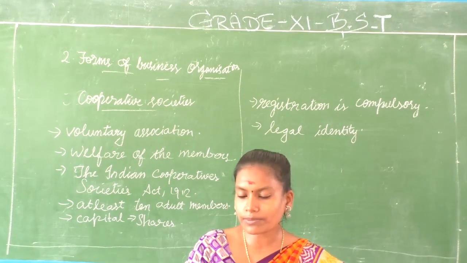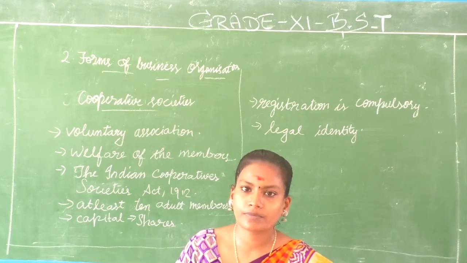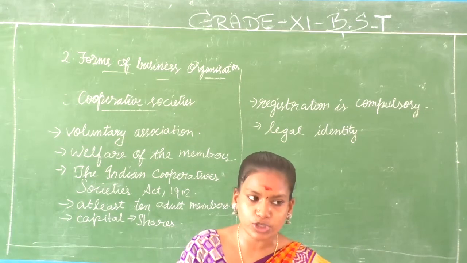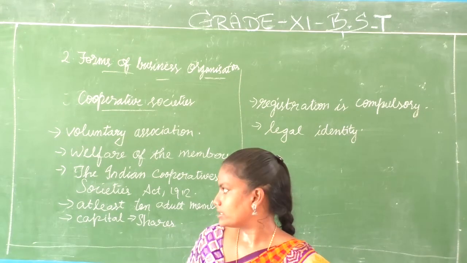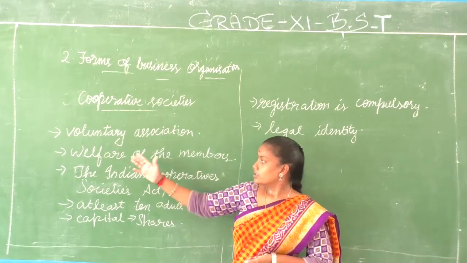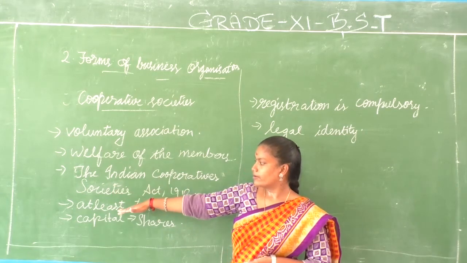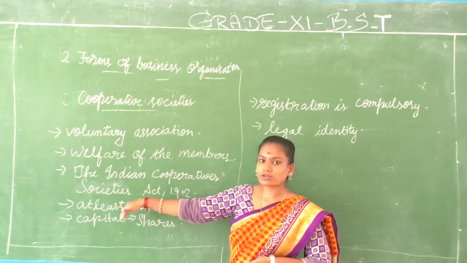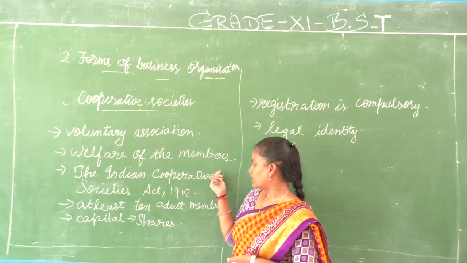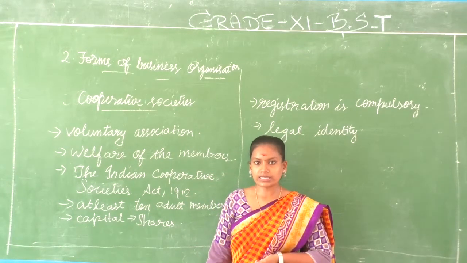According to the principles, whatever we can do for the members, that has to be done. That is the main aim or the objective of cooperative societies. It is a voluntary association and the motive is the welfare of the members of the society, and then it is governed by the Indian Cooperative Societies Act 1912.